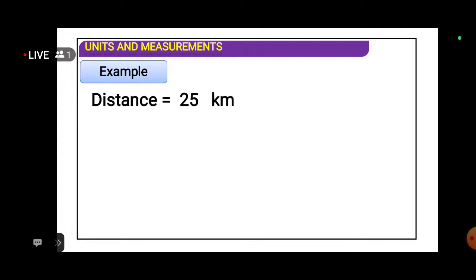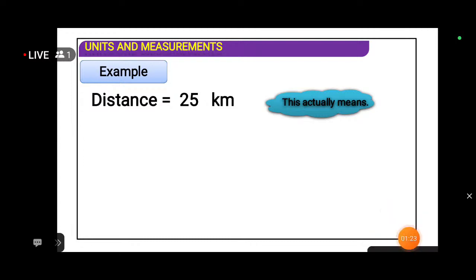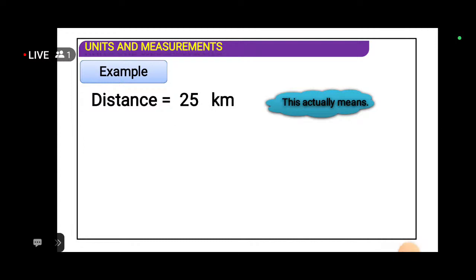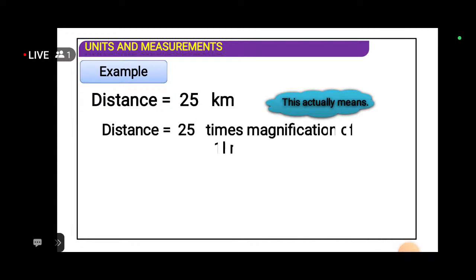For example, take distance, which is equal to 25 kilometers. In this, 25 is the magnitude. So the distance is 25 times the magnitude of 1 kilometer.